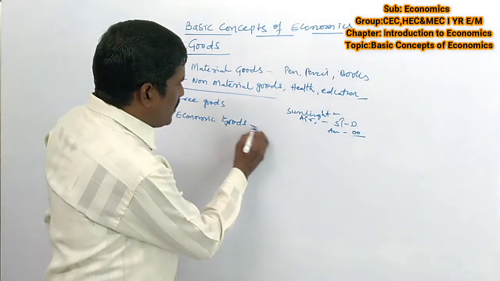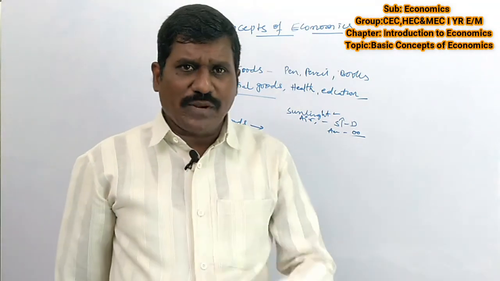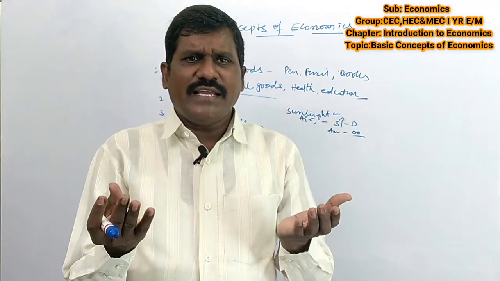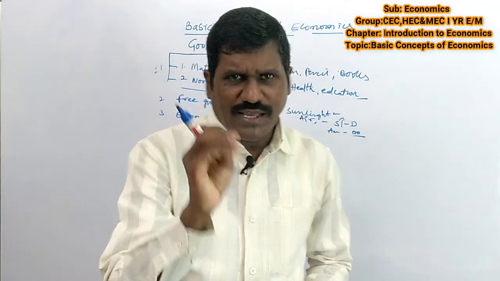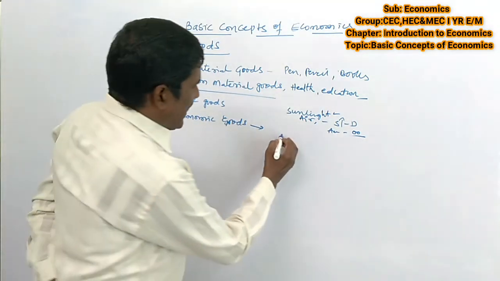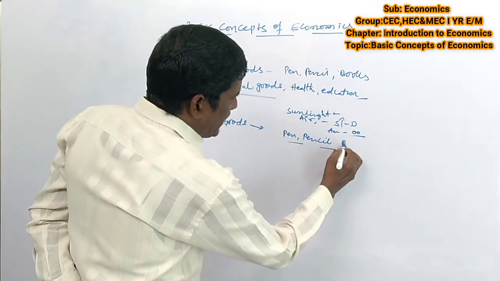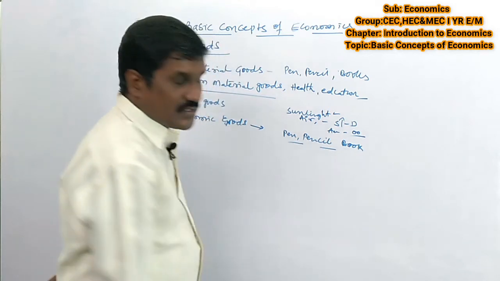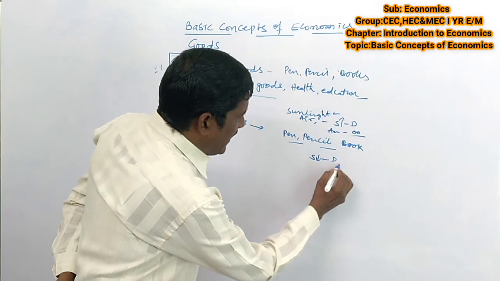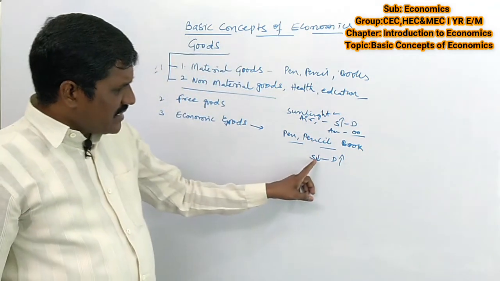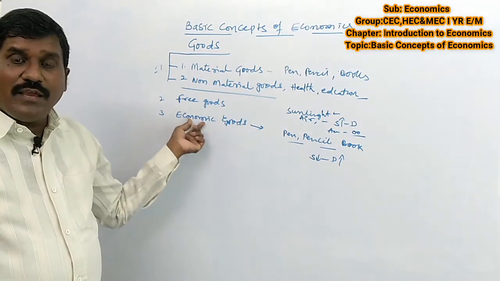Then economic goods: the goods which have a price and whose demand is more than the supply are called economic goods. For example, pen, pencil, and textbook. These are all economic goods. The supply is less and the demand is more. Such goods have a price.